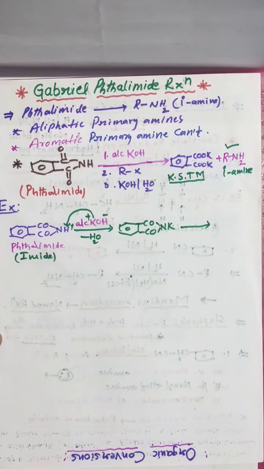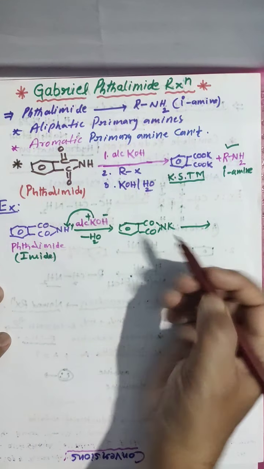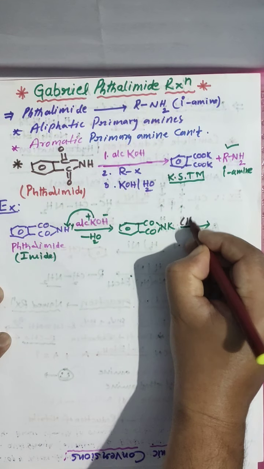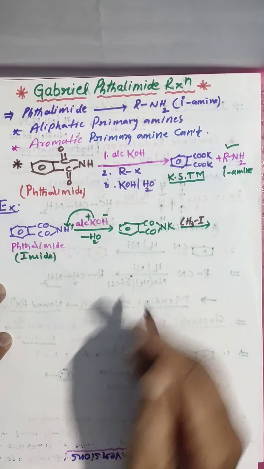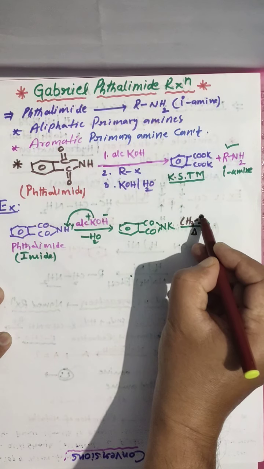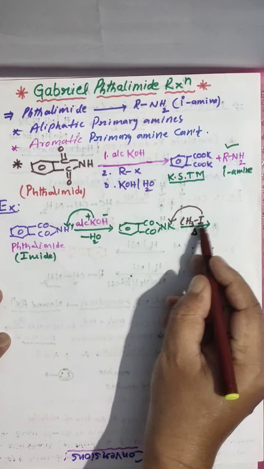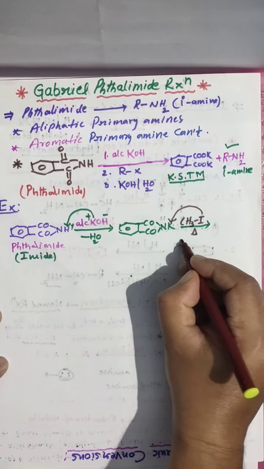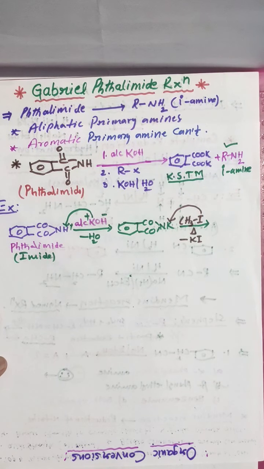Further it is treated with, as I told, the next step, alkyl halide. Here I am taking methyl iodide, subjected to heat. Simple. This iodine will displace this potassium, and potassium and iodine will form potassium iodide, so removal of potassium iodide.